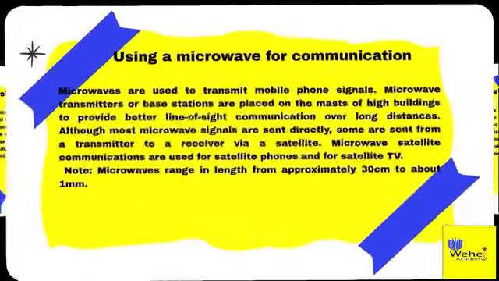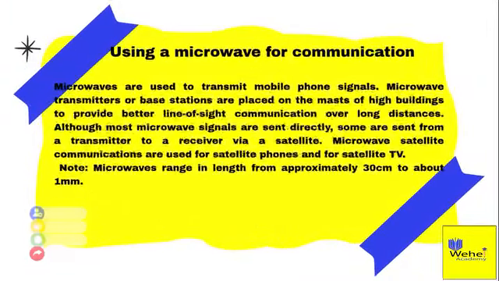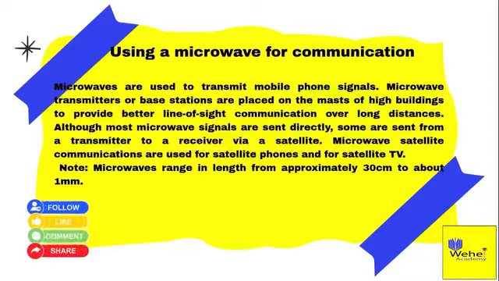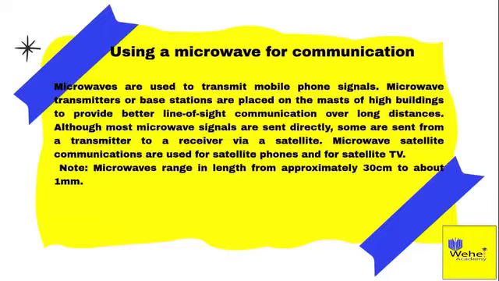Using a microwave for communication. Microwaves are used to transmit mobile phone signals. Microwave transmitters or base stations are placed on the masts of high buildings to provide better line-of-sight communication over long distances. Although most microwave signals are sent directly, some are sent from a transmitter to a receiver via a satellite. Microwave satellite communications are used for satellite phones and for satellite TV. Note, microwaves range in length from approximately 30 centimeters to about 1 millimeter.